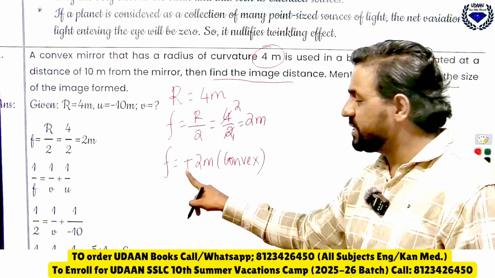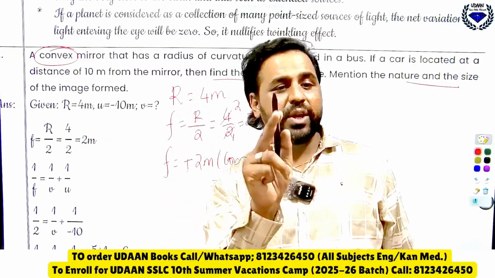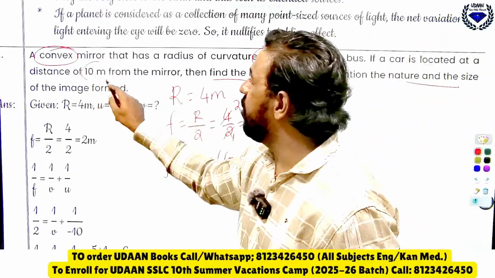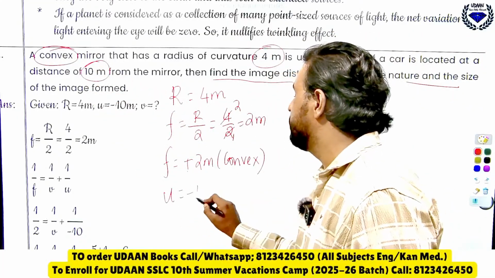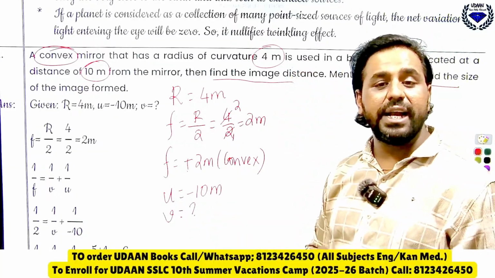Since it is a convex mirror, f is positive here. Why? Because it is convex. Remember, if it is convex, f comes positive. Then they have given the object distance, u, which is minus 10 meter. We need to find v.